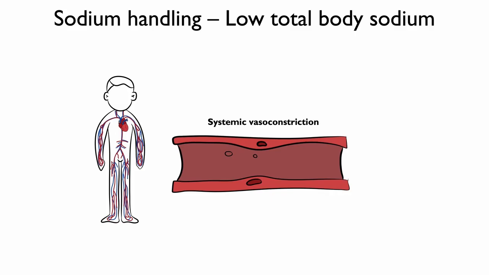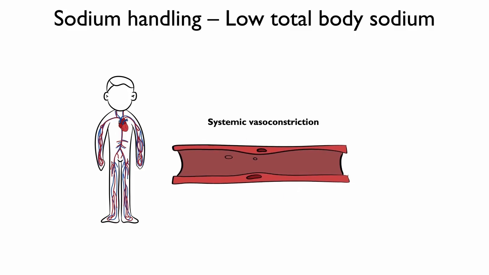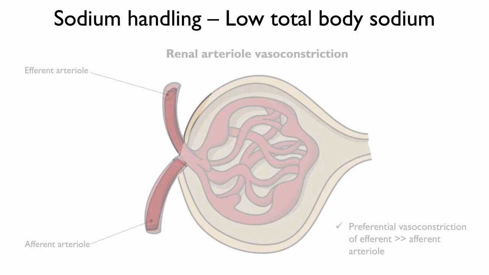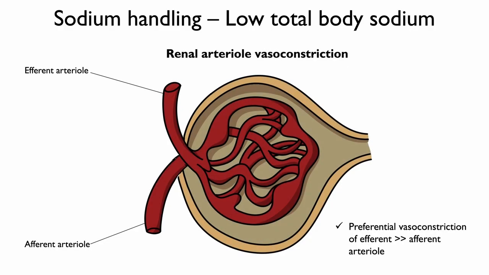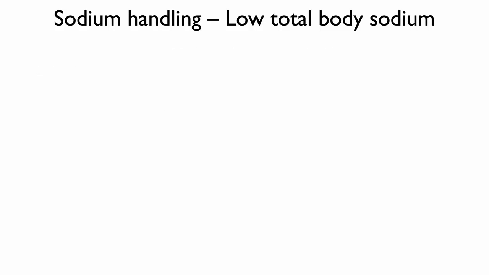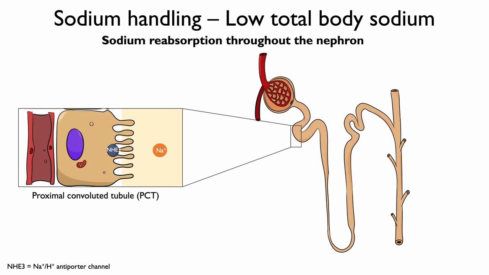Potent systemic peripheral vasoconstriction, efferent and afferent vasoconstriction with a preference for efferent vasoconstriction. As we already mentioned, it also stimulates sodium reabsorption through the AT1 receptor throughout the nephron. This includes direct stimulation in the proximal convoluted tubule at the NHE3 sodium-hydrogen exchange antiporter.